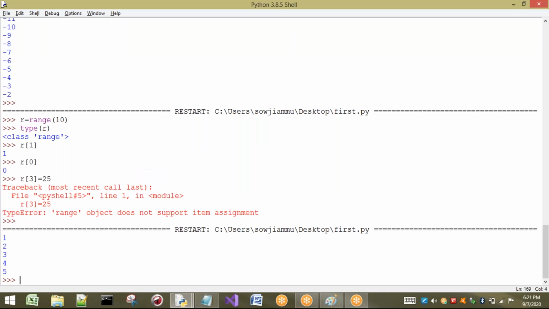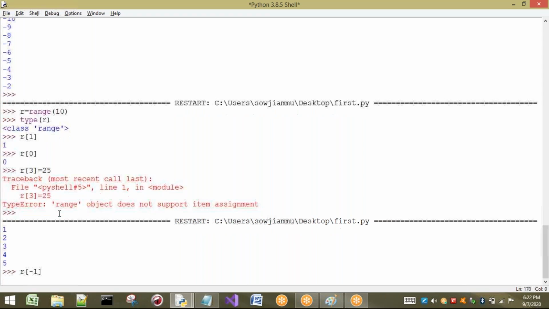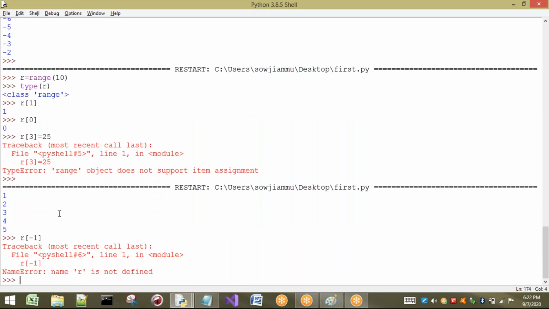Let us see whether we are going to have negative indexes or not for this range. So for R, I am going to take some negative index. As we have seen previously in lists and some other data types, it is possible to take negative indexes. But here what happens? It is telling name error.